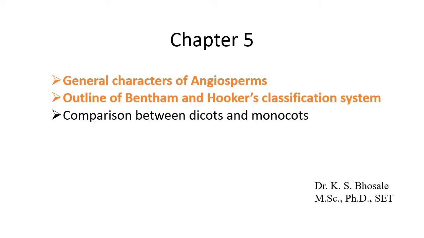Today we are going to study chapter number 5, in which the following things are included. Out of that, the first part, that is general characters of angiosperms, will be studied. Then outline of Bentham and Hooker's classification system will be studied. And the other part, that is comparison between dicots and monocots, will be studied in second module. So let's get started with this.